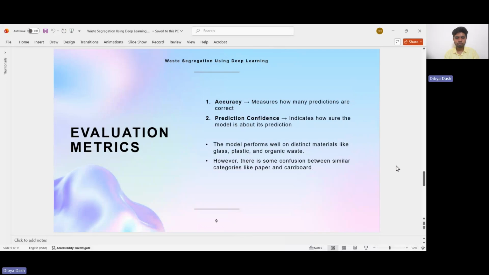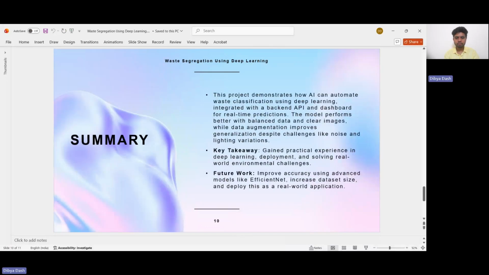Now we'll move forward to the summary of this project. To summarize, this project demonstrates how AI can automate waste classification using deep learning. The system integrates a trained model, API, and a dashboard to provide real-time predictions. I also observed that the model performs better when the dataset is balanced and images are clearer, and data augmentation helps in improving generalization.